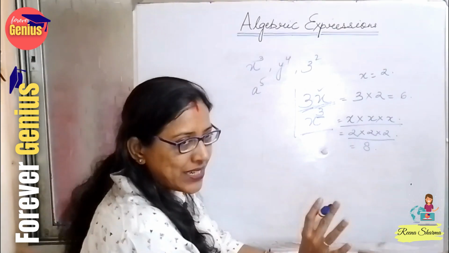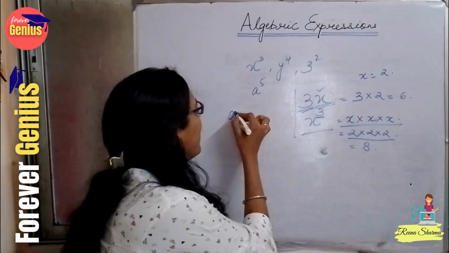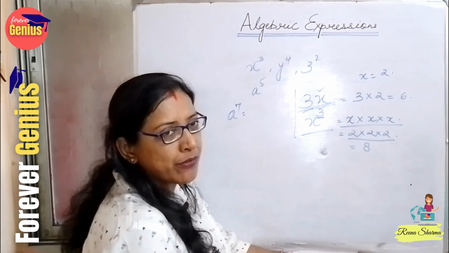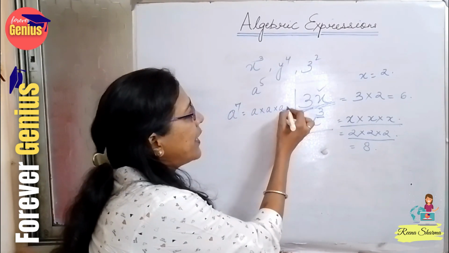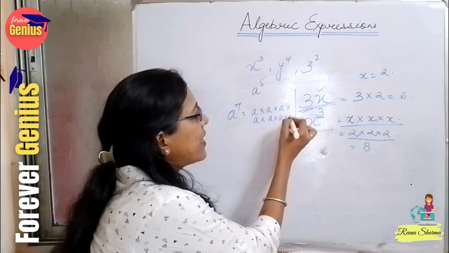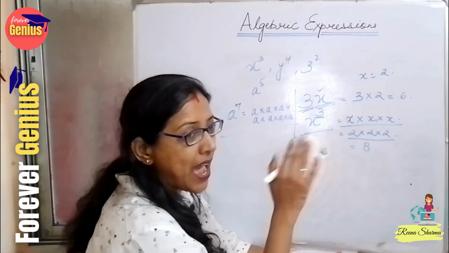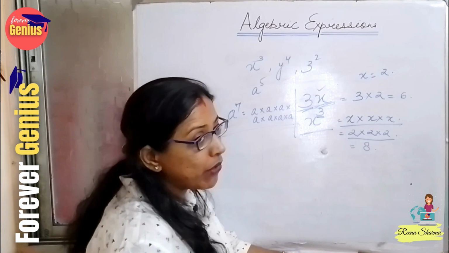Suppose in the question, a lot of times, the examiner asks a to the power 7. Write it in multiplication form. So how to write? A into A into A into A into A into A into A. Multiply A 7 times. And a lot of times they ask to write the powers of the literals. How will I write?